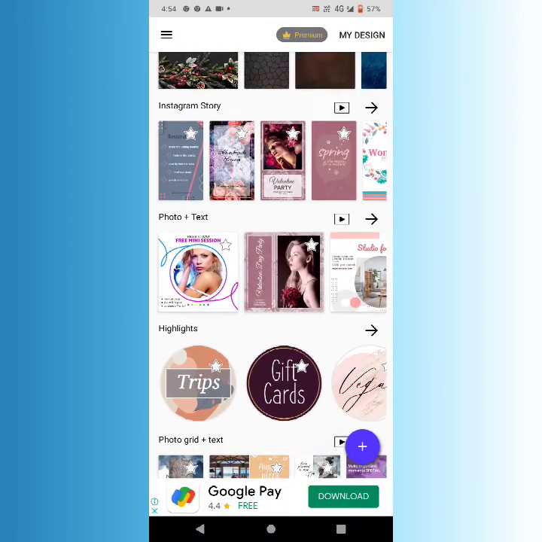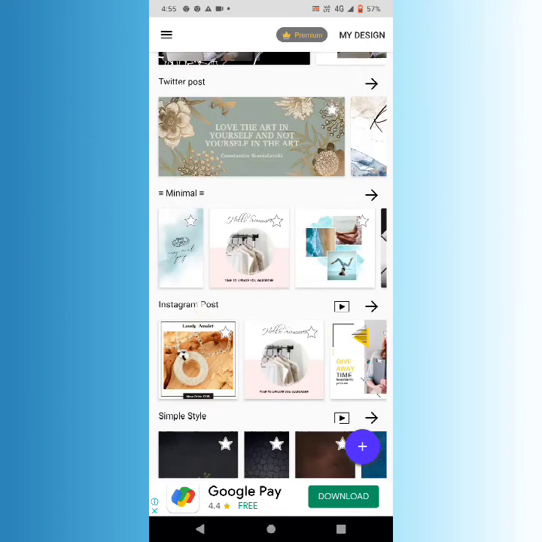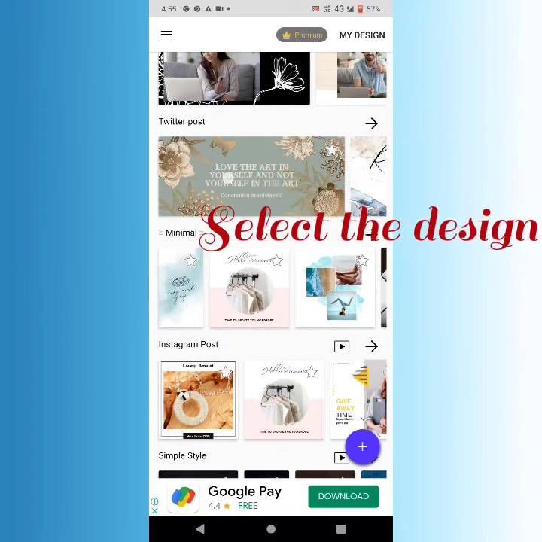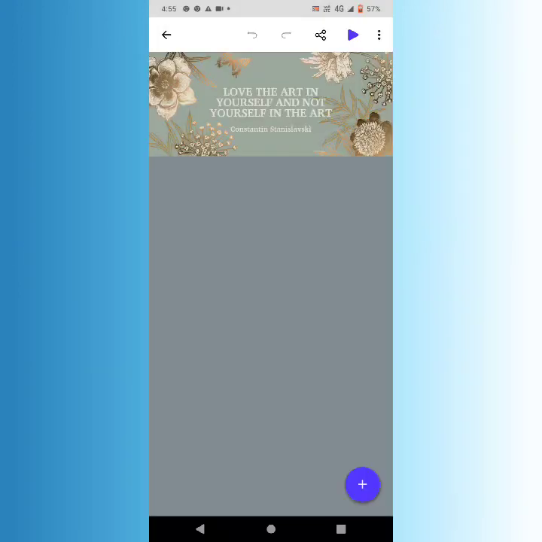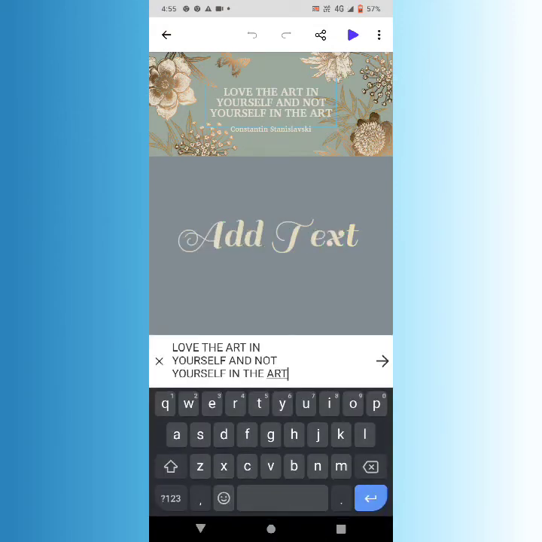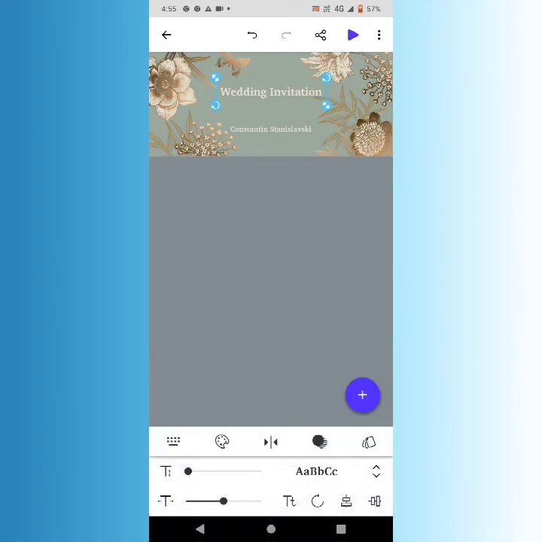Here is how you can change the text or add anything to these designs. Let me tell you that. For example, I am selecting this template design, and now I want to change the text here. So now I'll just write the text over here: Wedding invitation. So like this you can see that the text has been changed.